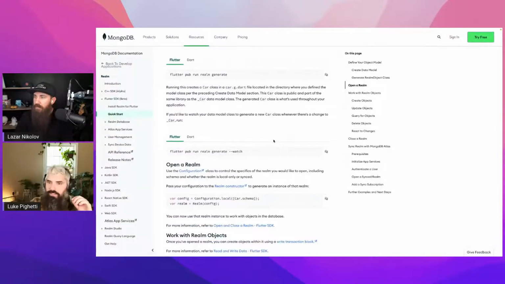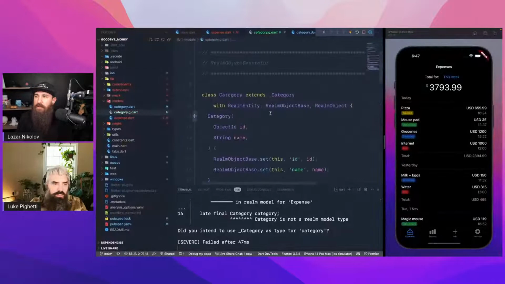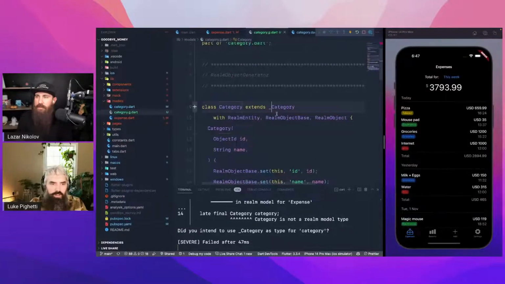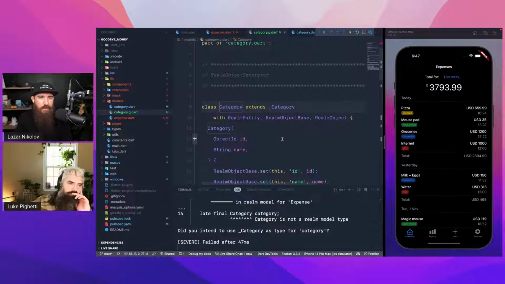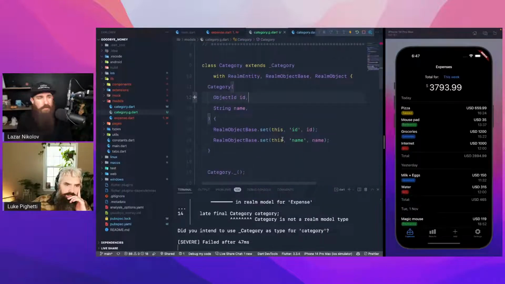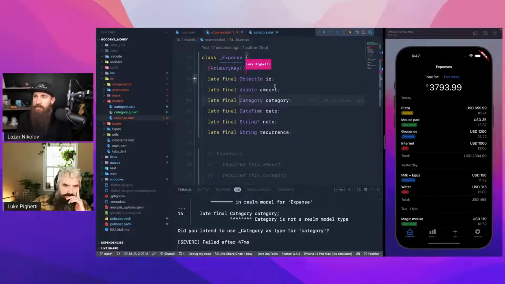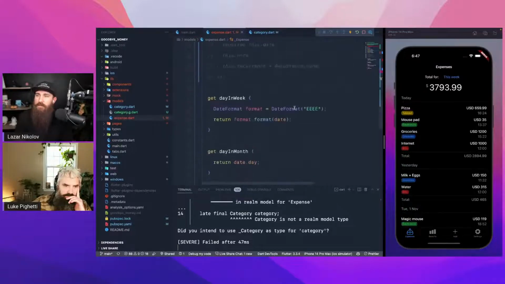Check it out. No, it's category extends. Oh, it is category. Because we marked it as a part, we could get the name without the underscore. Okay, so it should work. It did generate it. Technically it did, but we don't know why. What's the issue here now?